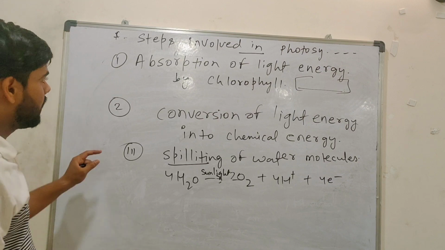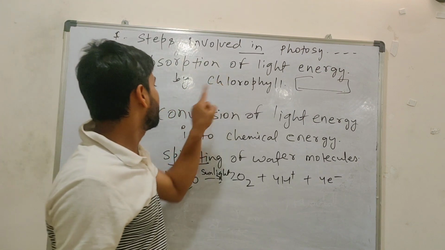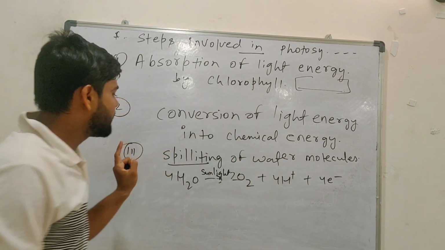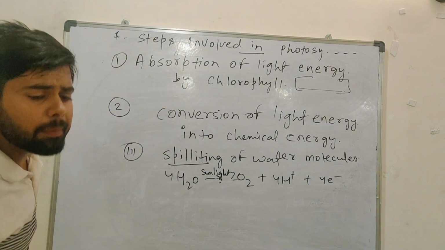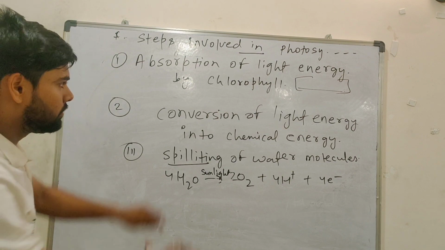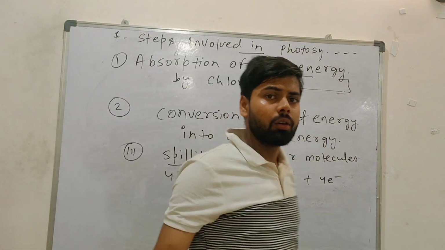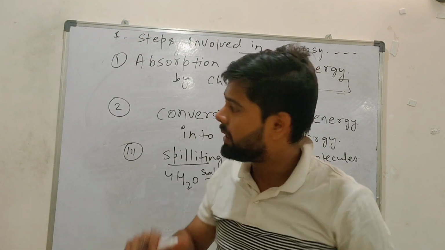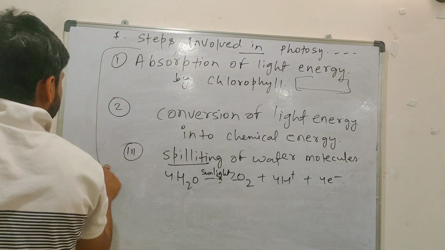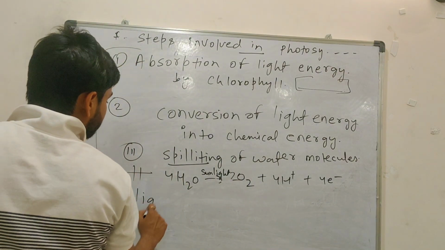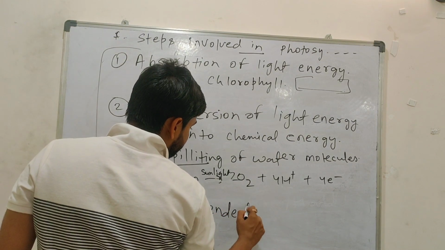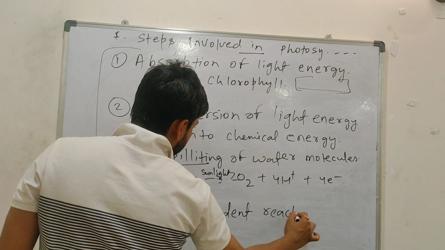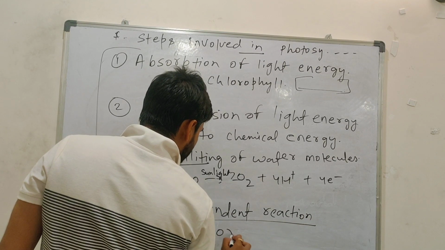So: absorption of light energy by chlorophyll, conversion of light energy into chemical energy, splitting of water molecules. These all 3 points are happening in the presence of light. So we call it a light dependent reaction or light reaction.